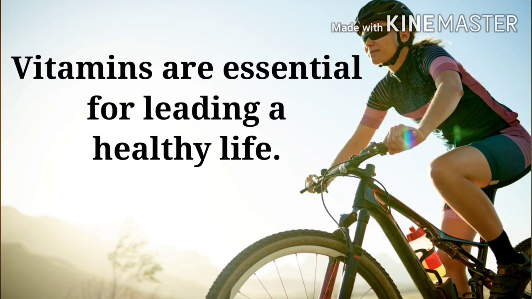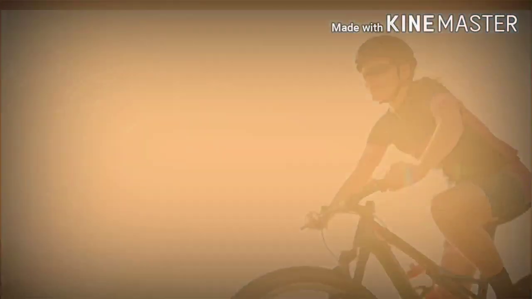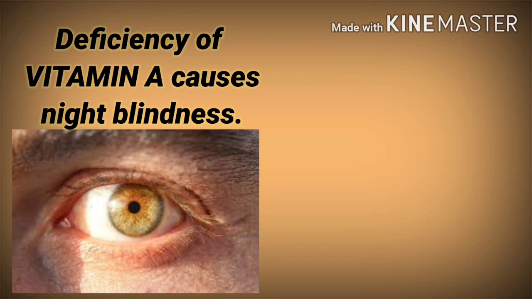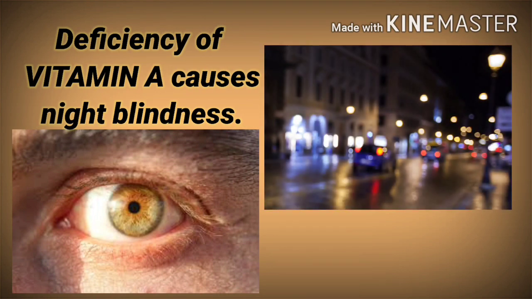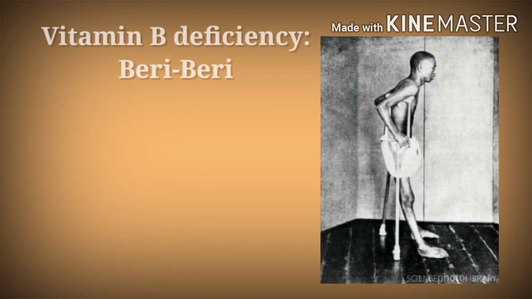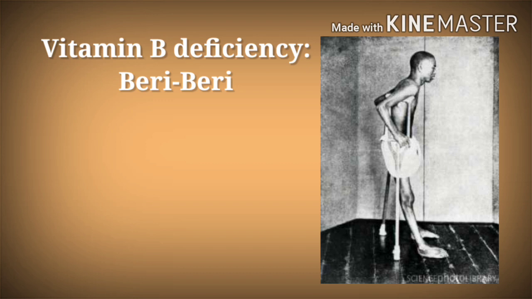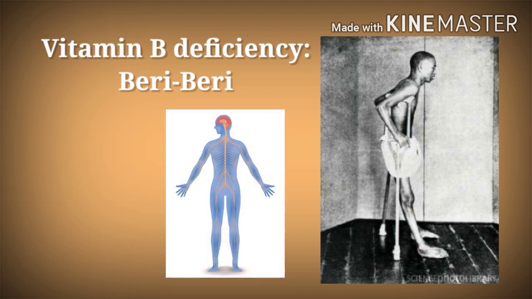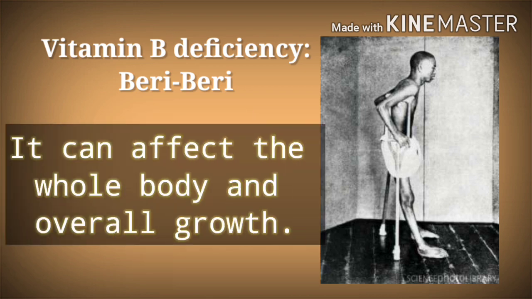Vitamins are essential for leading a healthy life. Deficiency of vitamin A leads to night blindness. People suffering from this disease cannot see properly in the dark. Deficiency of vitamin B leads to beriberi. This disease affects the nervous system. This also affects the whole body and overall growth.